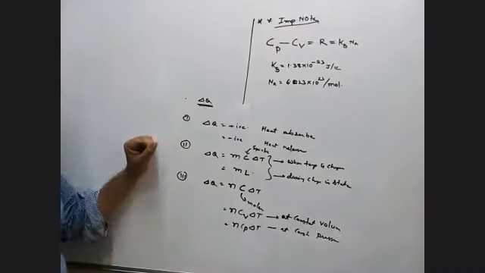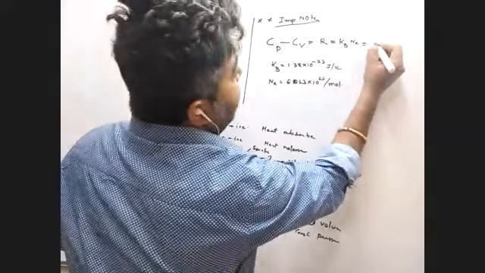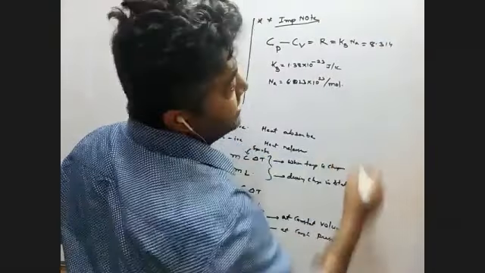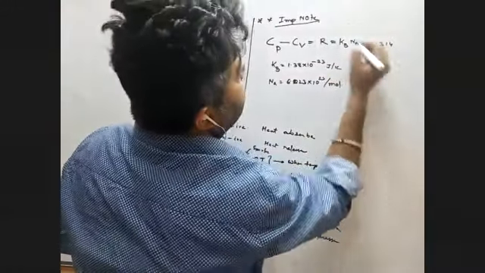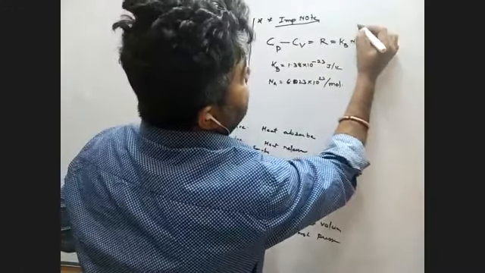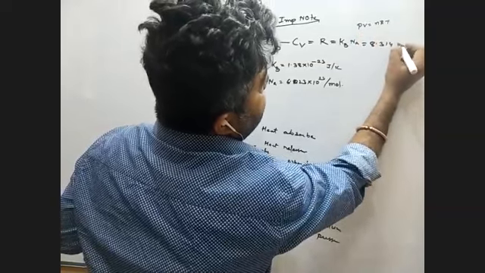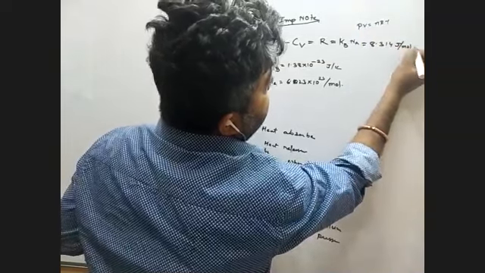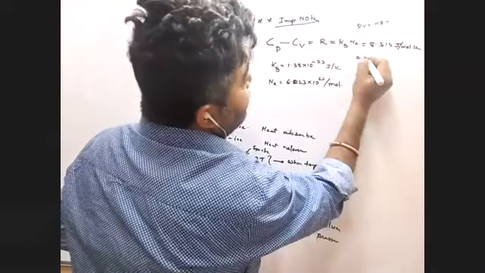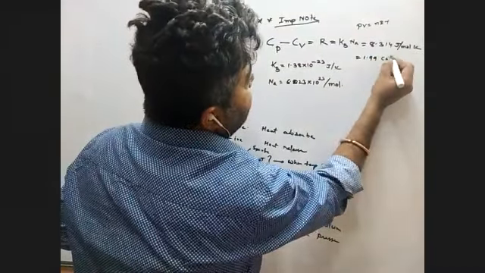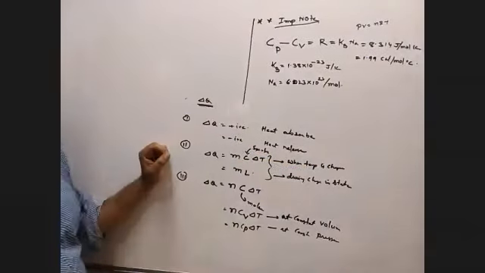By using these two, you get the value of R. The value of R is almost 8.314 joule per mole per Kelvin in SI unit, from PV equals nRT, and in CGS unit you can write 1.99 calorie per mole per degree centigrade. Is it clear?